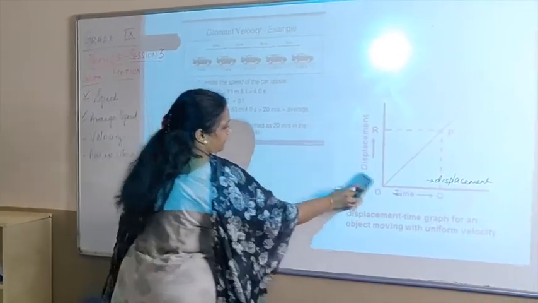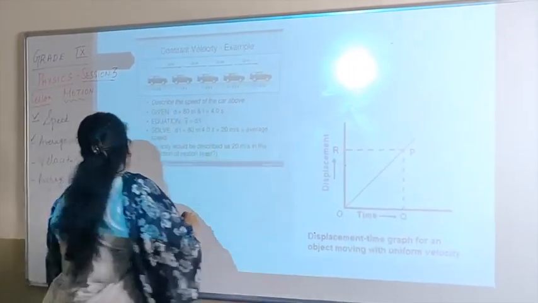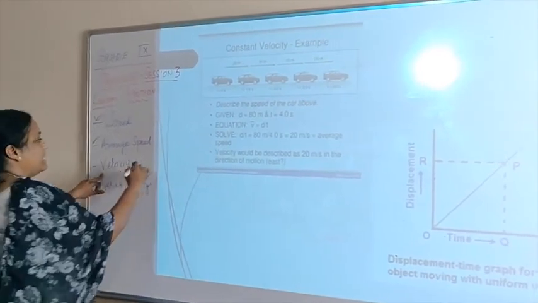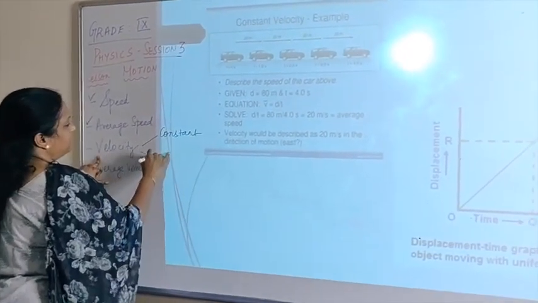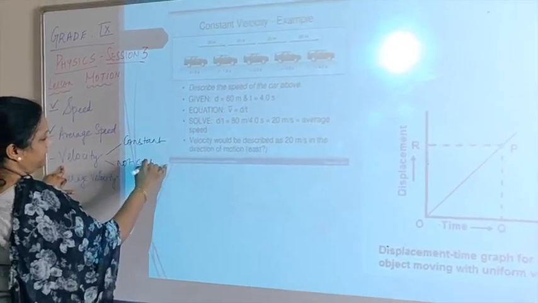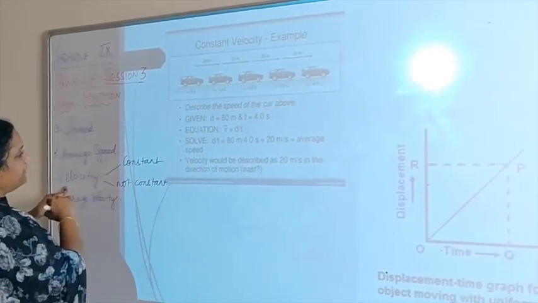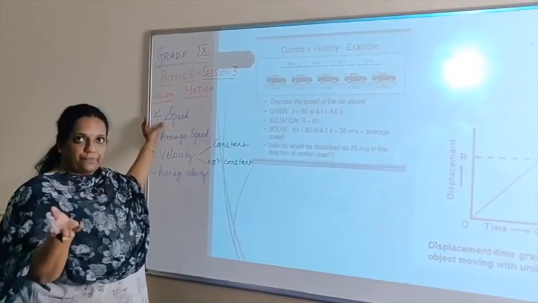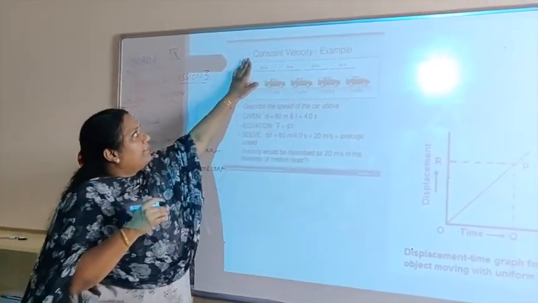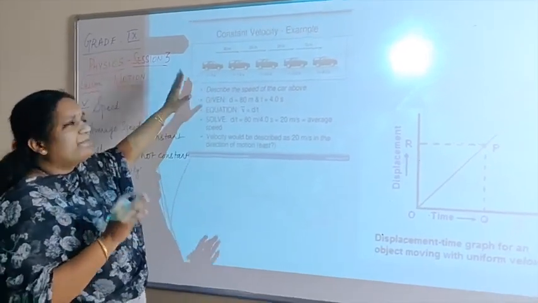We now will talk about velocity that is constant and velocity that is not constant. Does this remind you of something? It also is the same like uniform speed and non-uniform speed, right? Constant velocity example, just look at it, it's very easy.